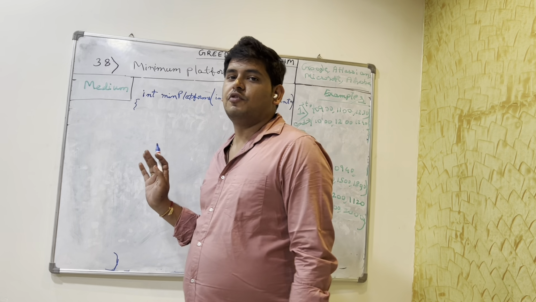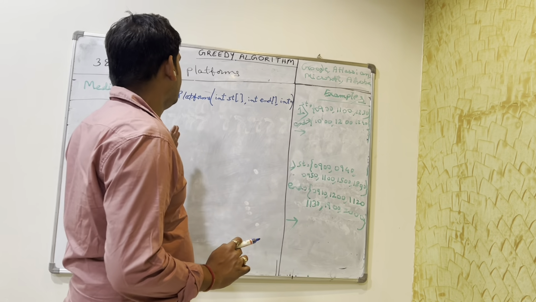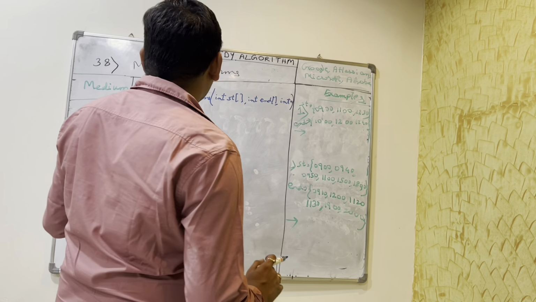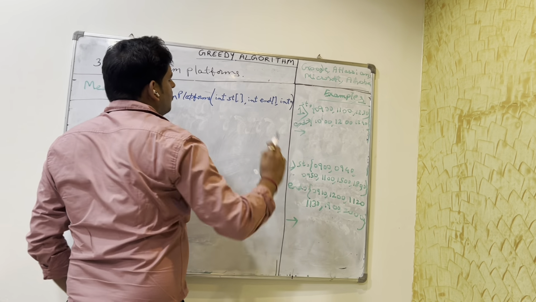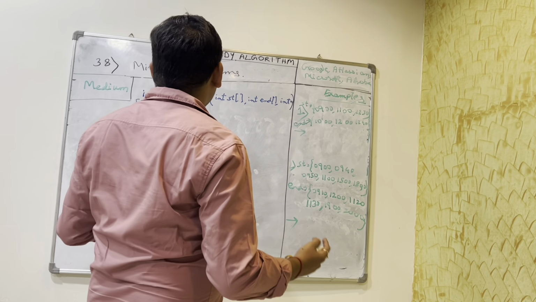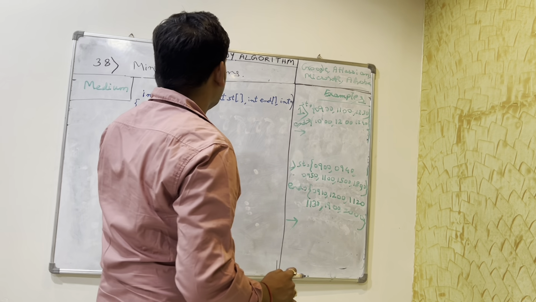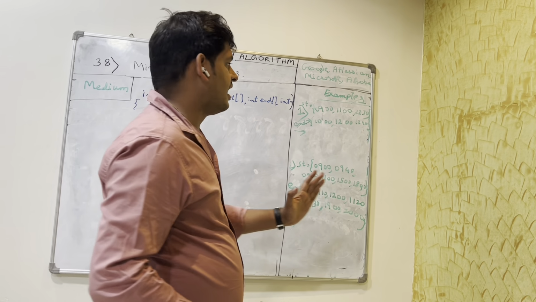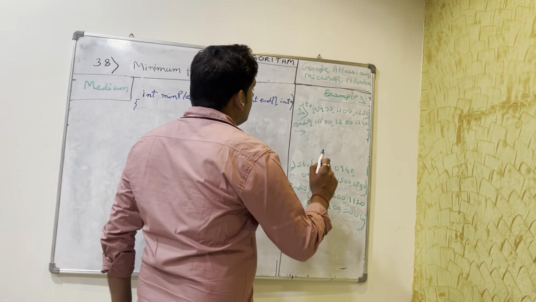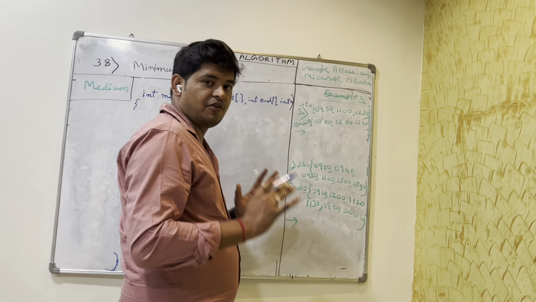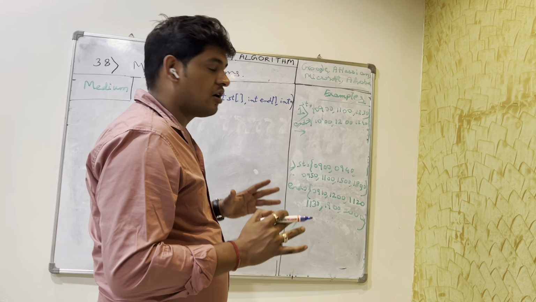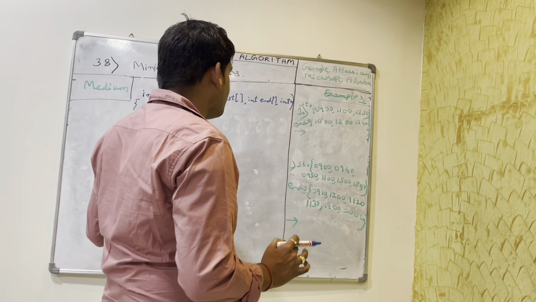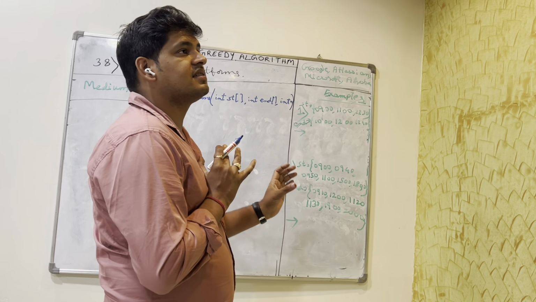So, minimum platforms required in railway. Generally it's mentioned as part of a railway, but it could be any other platforms also. So assuming that we have a railway station and a lot of trains are coming into the railway station, we need to find the minimum number of platforms that is required to accommodate all the trains. That means if one train is coming, the other train doesn't have to wait.